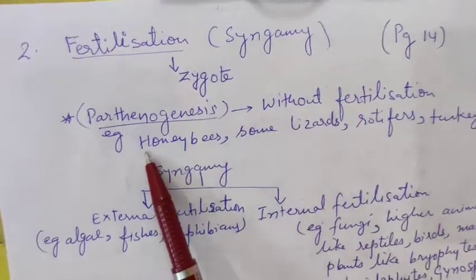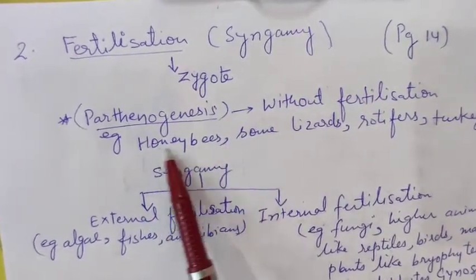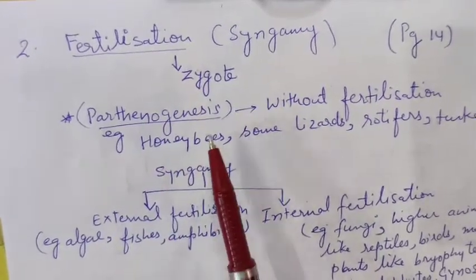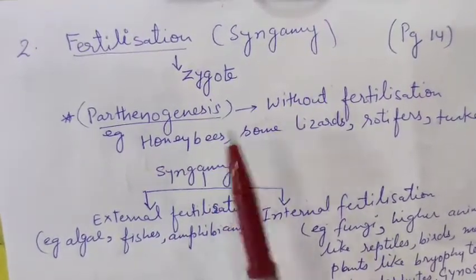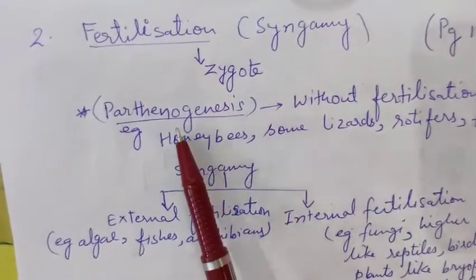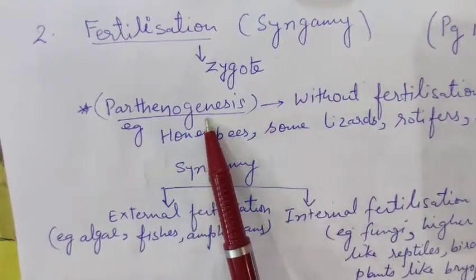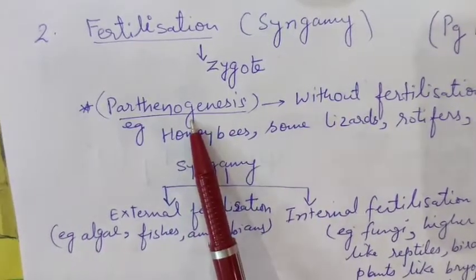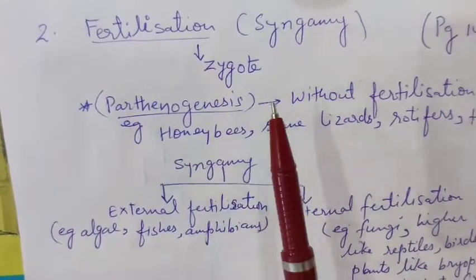So when you see the honeybees, the drones, or you can say the males of honeybees, are always haploid, and they are produced without the process of fertilization, that is, by parthenogenesis.